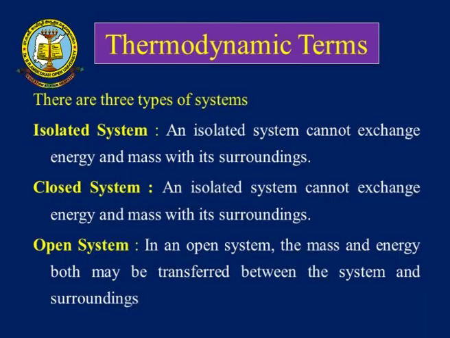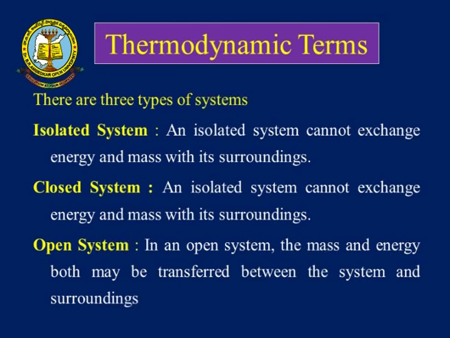So those particular things within that system are what we are going to focus on here. Next, if you study the system, there are mainly three types of systems, which we can call an isolated system, a closed system, or an open system. These are the three main systems which we have.